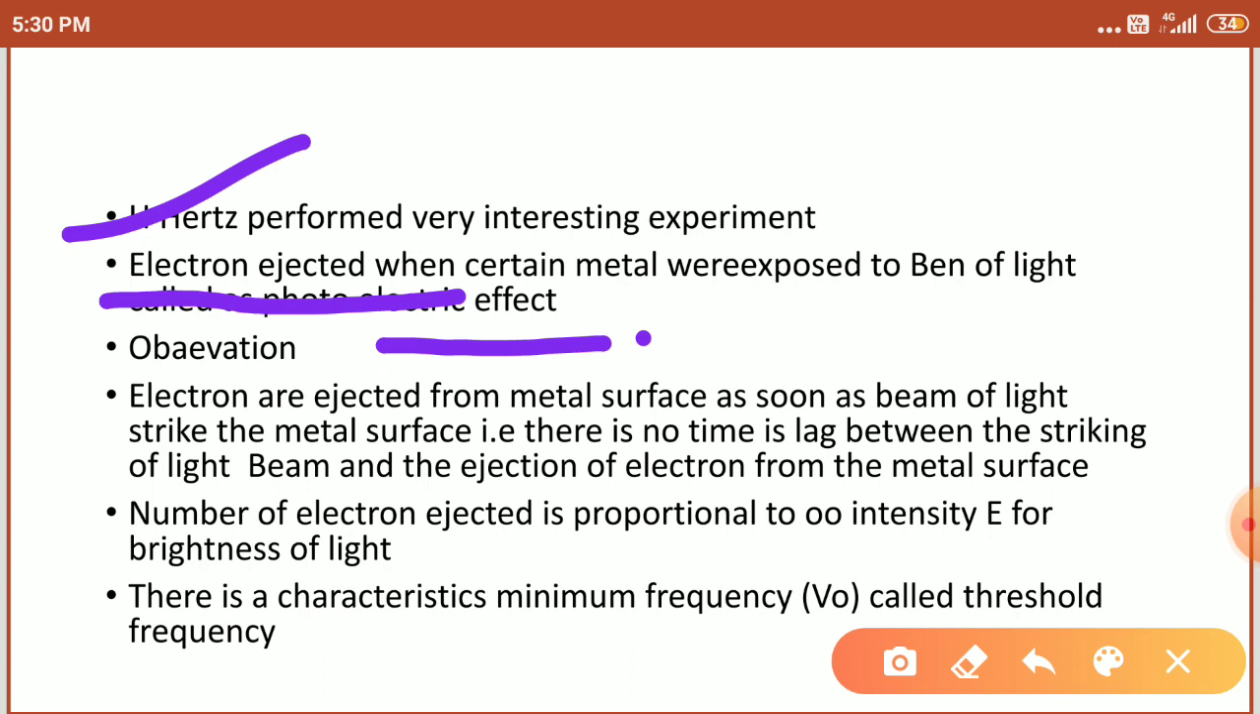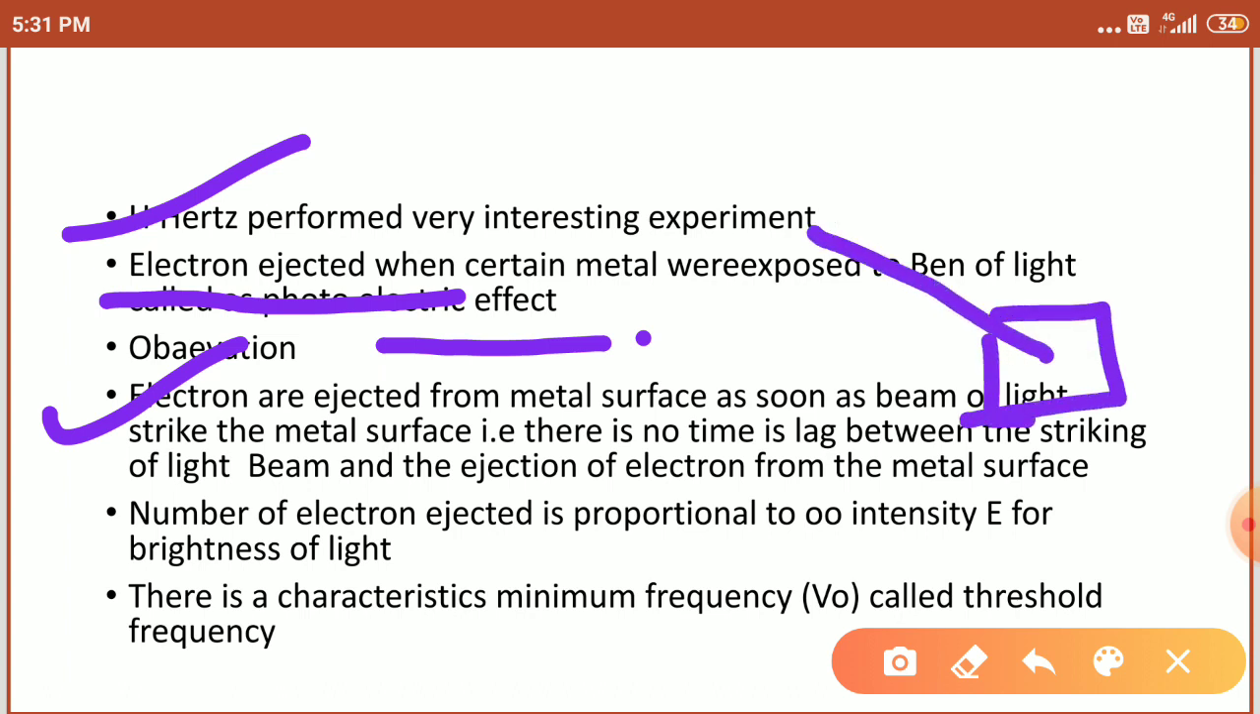What he observed was that electrons are ejected from the metal surface as soon as the beam of light strikes the metal surface. There is no time lag between the striking beam of light and the ejection of electrons. When the ray of light strikes the metal surface, the electrons are ejected instantly. Right, students?